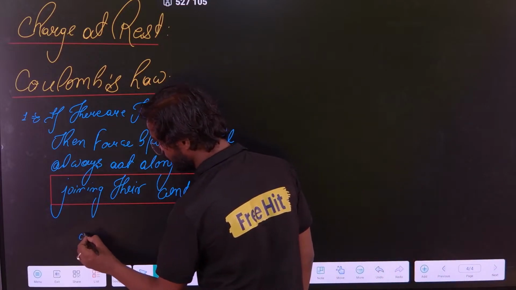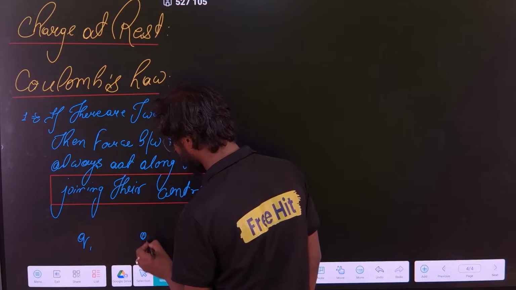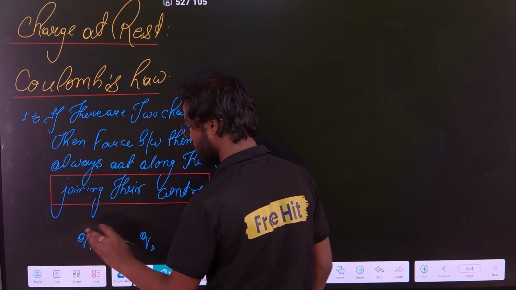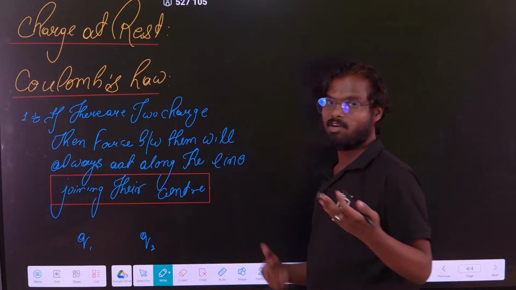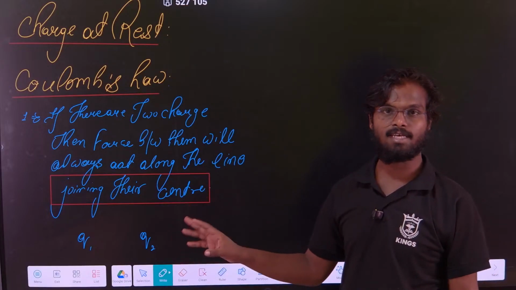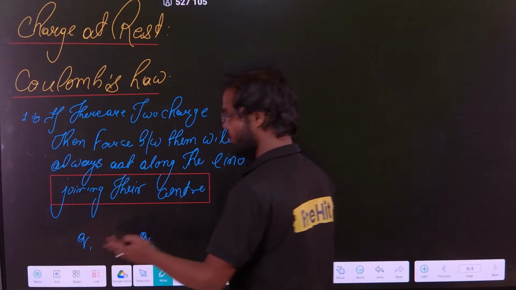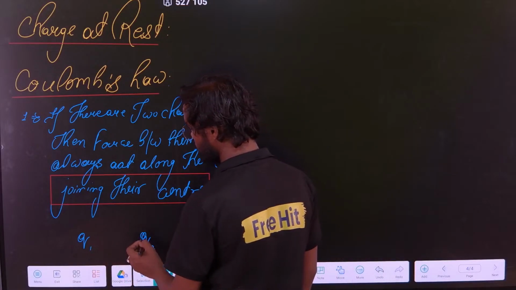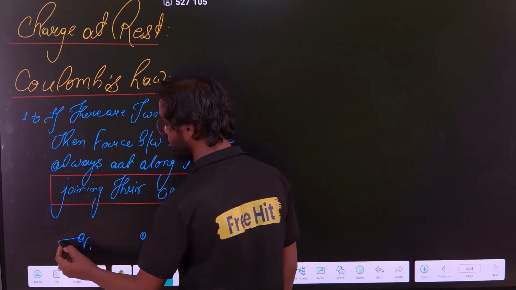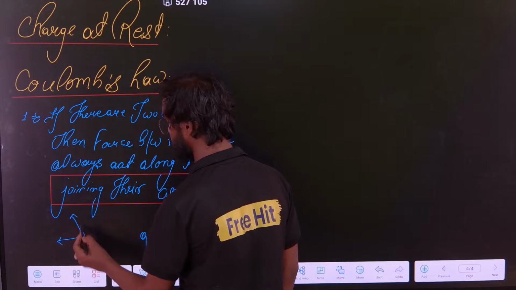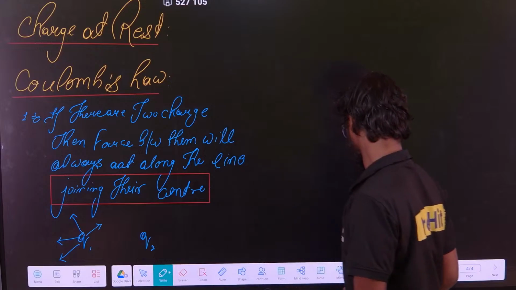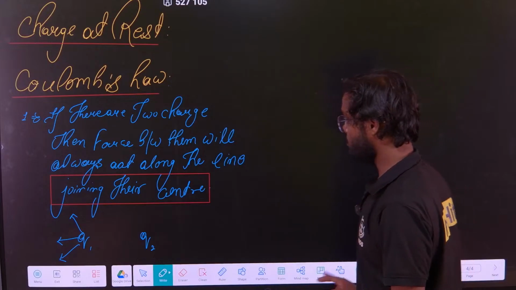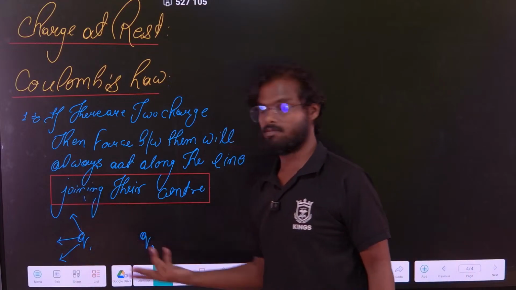Suppose there is a charge Q1 and a charge Q2, and suppose both are positive charges. Okay, if I haven't mentioned anything, you always treat it as a positive charge. Suppose the two are positive charges, so this charge will apply force in this direction, or this direction. In which direction do you have to put it?